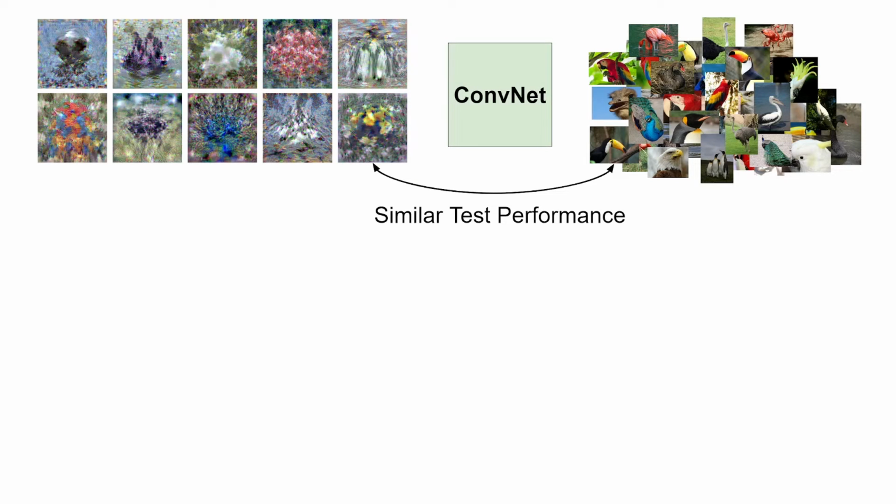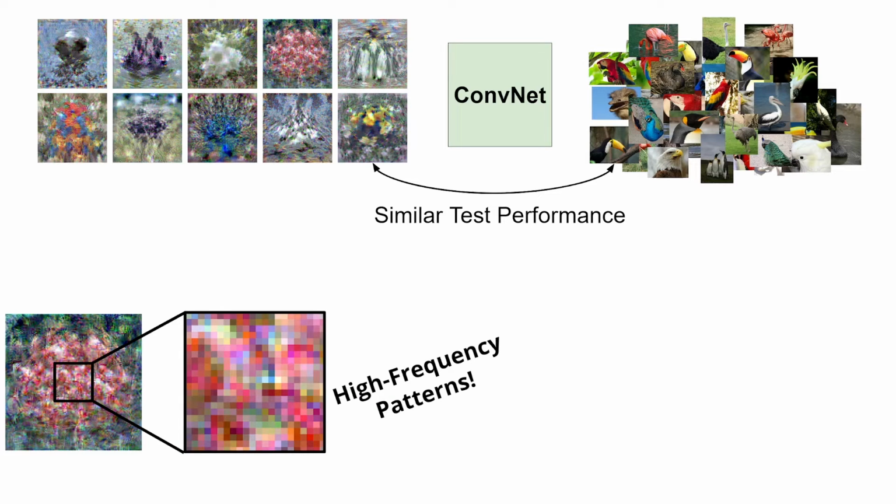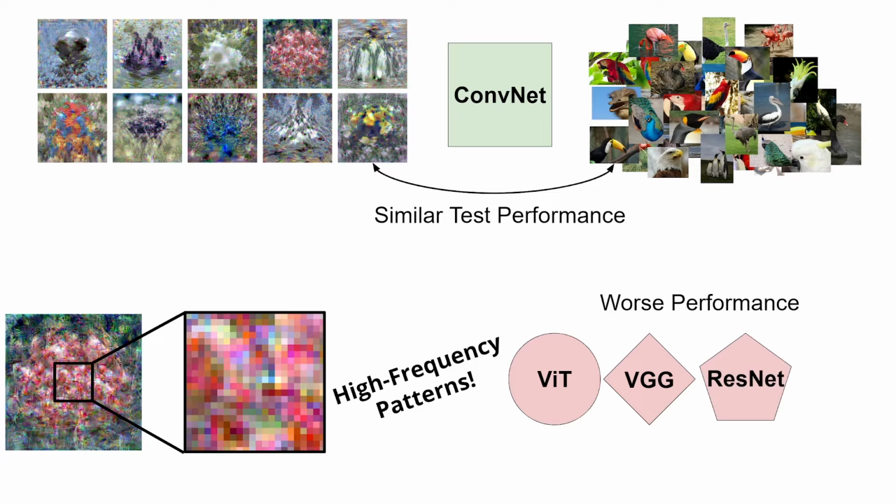Distilled datasets perform well when used to train the same network architecture that was used during the distillation process. However, these images are actually overfit to this baseline architecture, as evidenced visually by high-frequency patterns and empirically by a drop in performance when training unseen architectures.